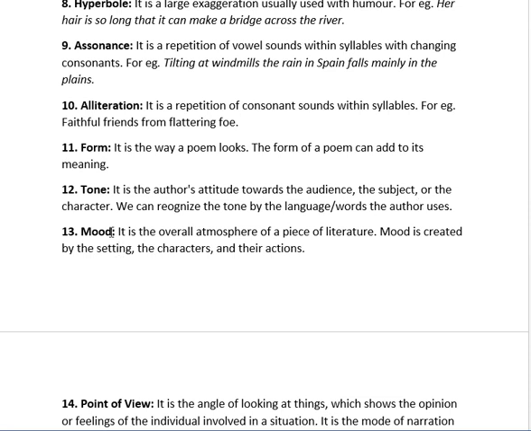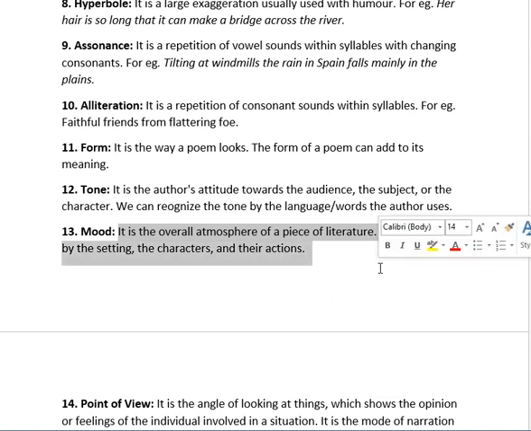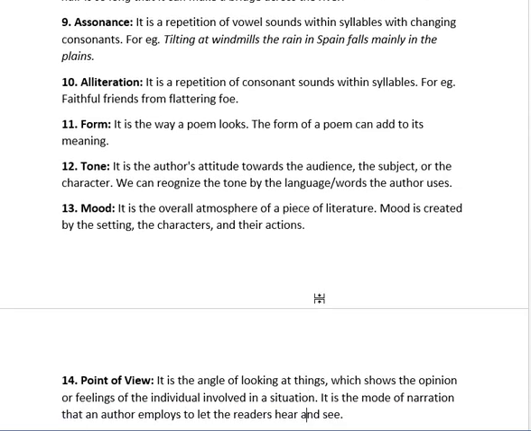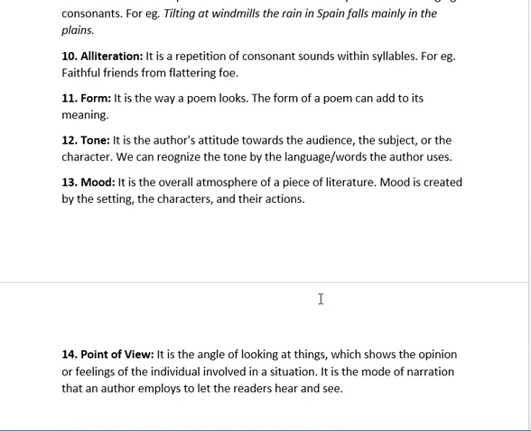Then comes mood. It is the overall atmosphere of a piece of literature. So what type of atmosphere is created? That is the mood. And mood is created by the setting, the characters, and their actions. And the last but not the least is point of view. So what is point of view?